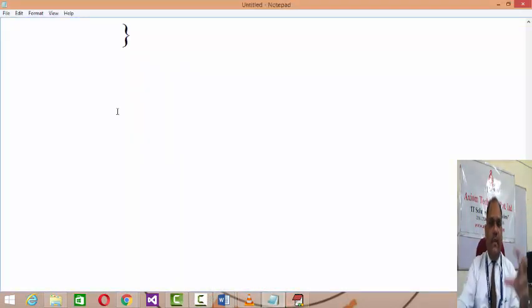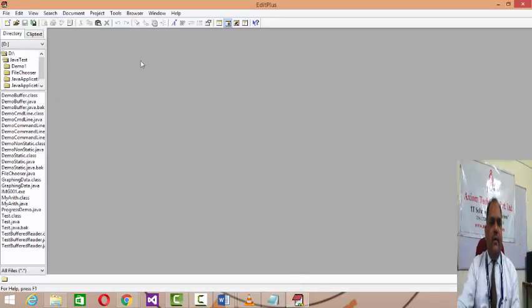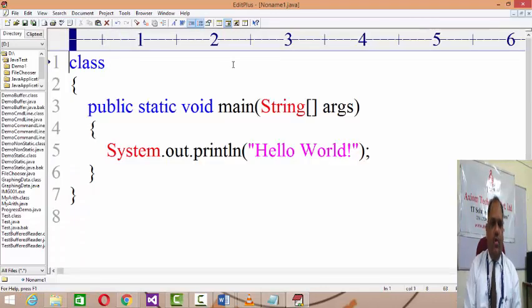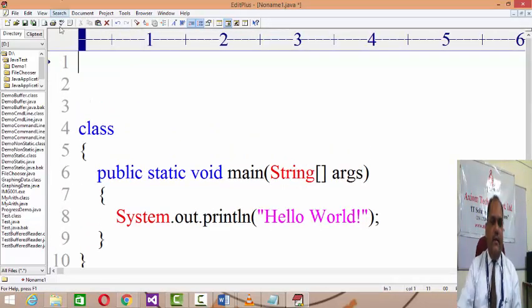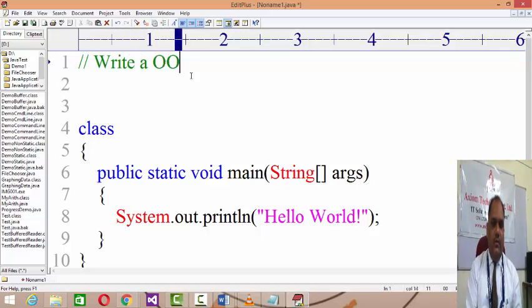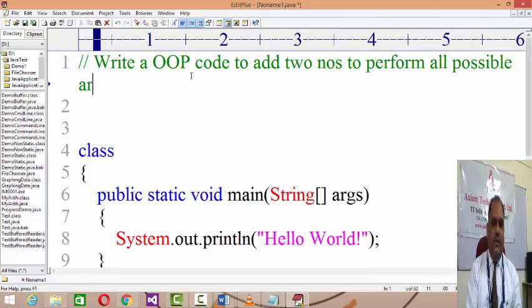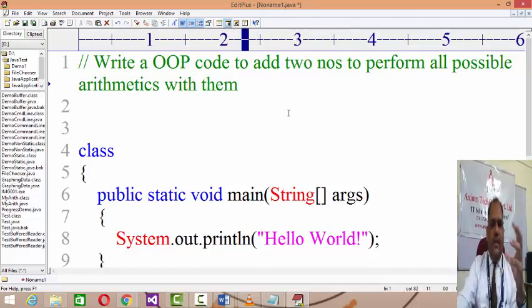Now let us discuss these basic OOP concepts using examples. So I am going to write the first program, an OOP program rather. Let us understand a simple example. Write OOP code to add two numbers and perform all possible arithmetics with that.